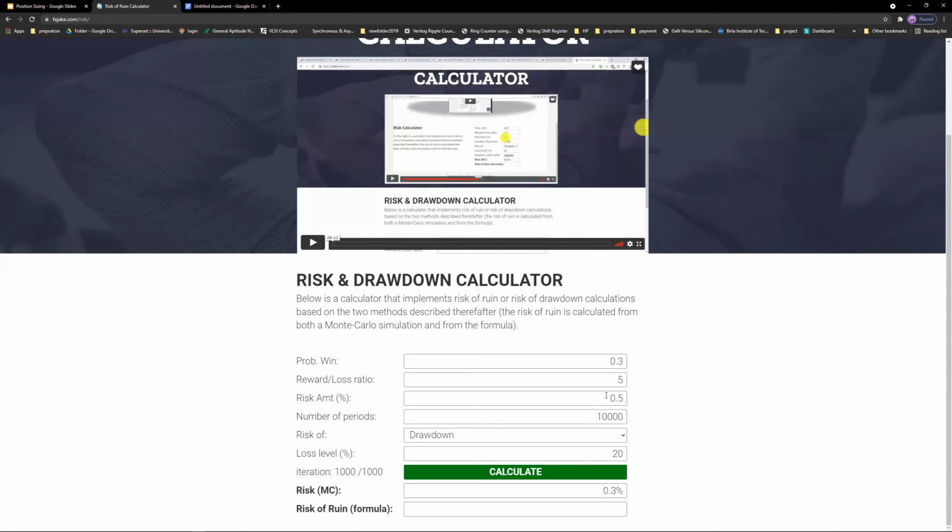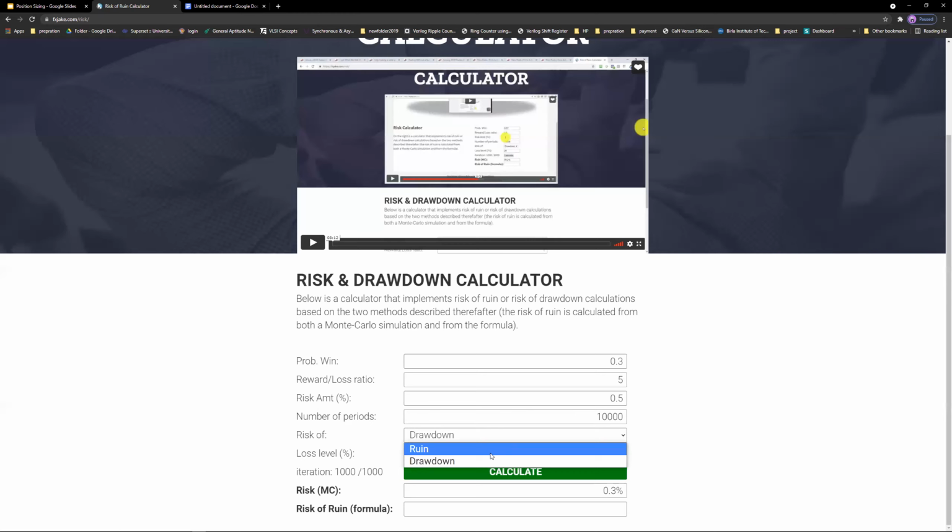So as you can see, as I said in the start of the first video, risk and reward go hand in hand. If you want to get rewarded more and you are willing to risk more, then the probability of you hitting a certain drawdown level increases. And as a system trader, we cannot increase the win rate of a system. We cannot change the risk to reward of our system. The only thing we can change of a particular system is risk, and it is based on our goals and what we want to do, right?